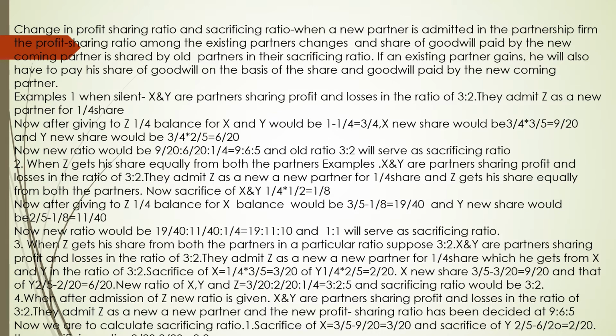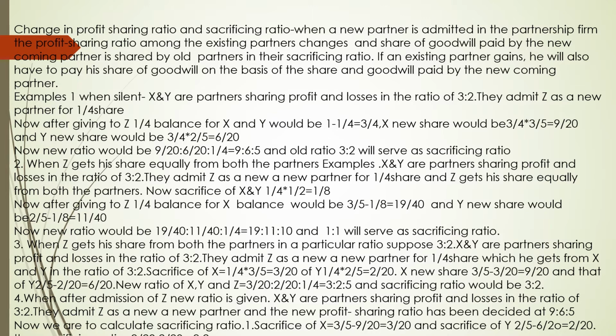Number 2. When Z gets his share equally from both the partners. Now example, X and Y are partners sharing profit and losses in the ratio of 3:2. They admit Z as a new partner for 1/4 share and Z gets his share equally from both the partners.